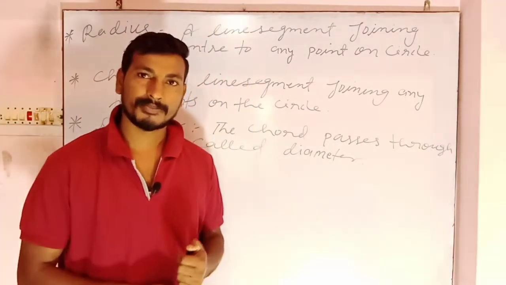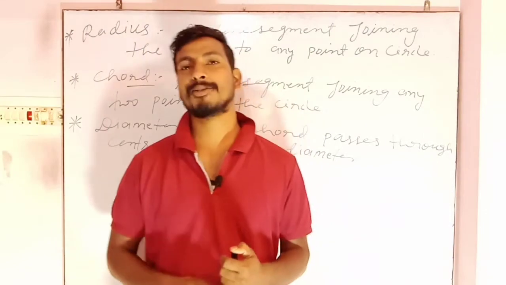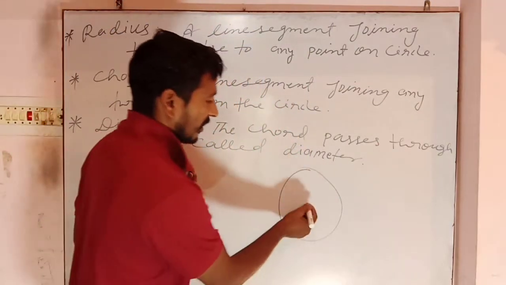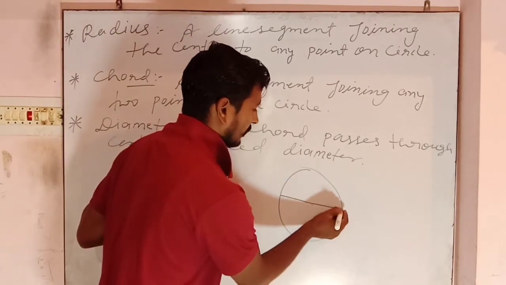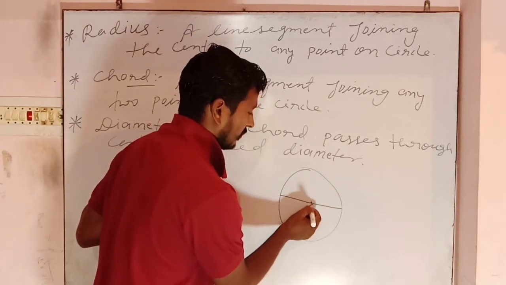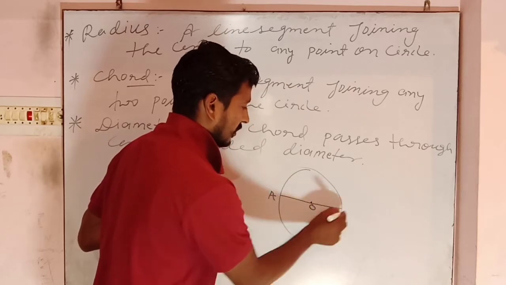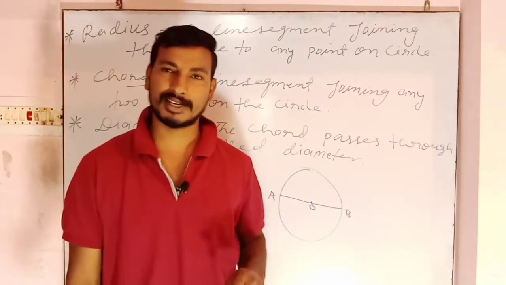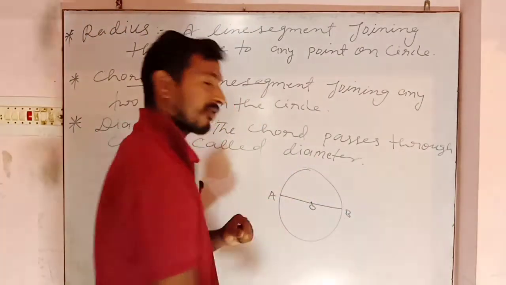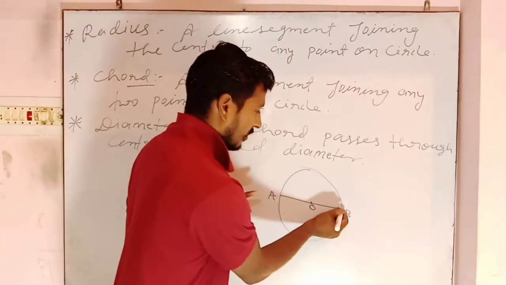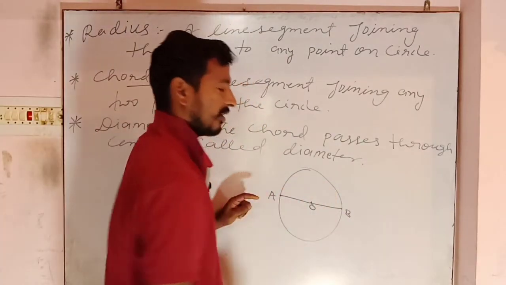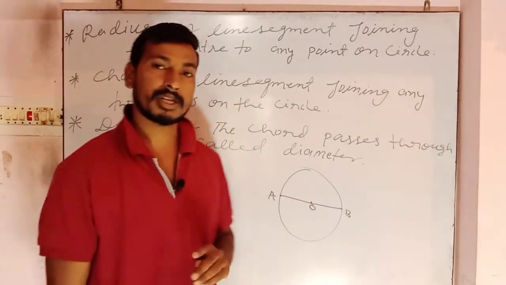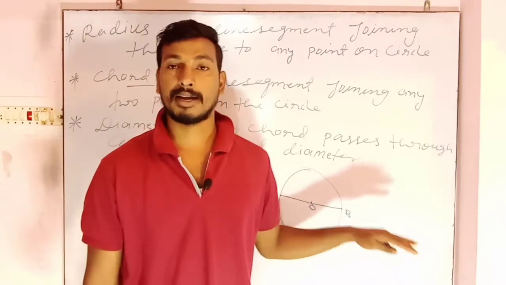Now the next, diameter. The chord which passes through center is called diameter. This is a circle, and the chord which passes through center. Suppose this is your center O, and this is the chord AB. The definition of chord is a line segment joining 2 points on a circle. So this is a chord, because AB is joining 2 points on a circle, and because this chord passes through the center, it is called diameter also.